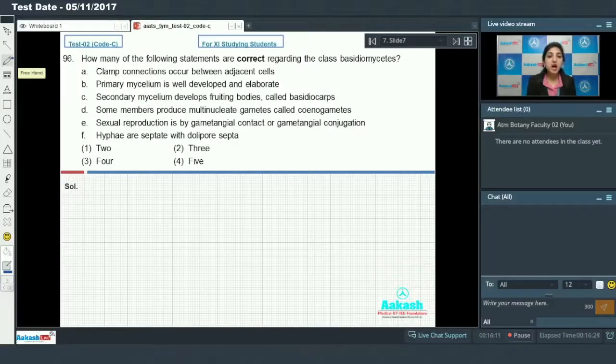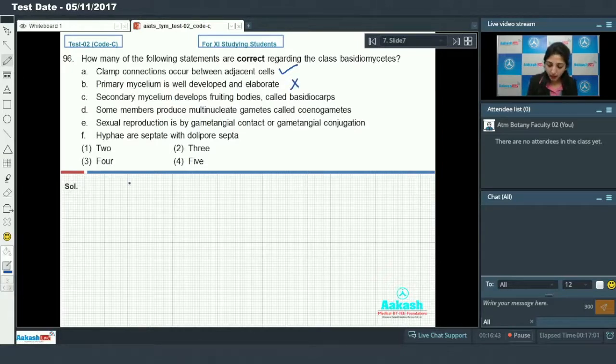Question number 96. How many of the following statements are correct regarding the class Basidiomycetes? अब आपको यहाँ पर statements दी हुई हैं and you have to identify that how many statements are correct. Clamp connections occur between adjacent cells of the members of Basidiomycetes. This is true. Primary mycelium of the Basidiomycetes is well developed and elaborate.